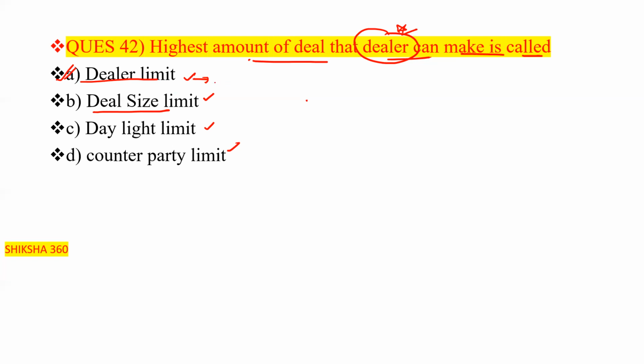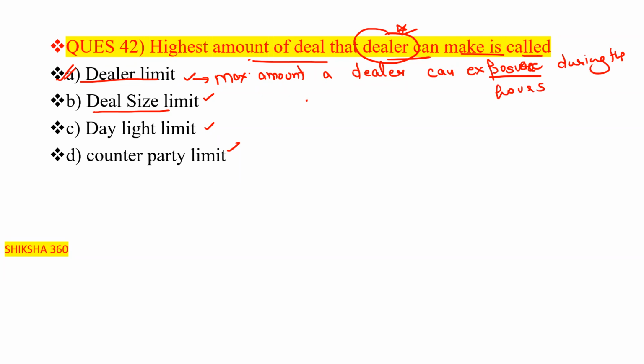Dealer limit is the maximum amount a dealer can expose, that is, the exposure a dealer can keep during the operating hours or business hours. That is known as the dealer limit: the highest amount of deal that the dealer can make.